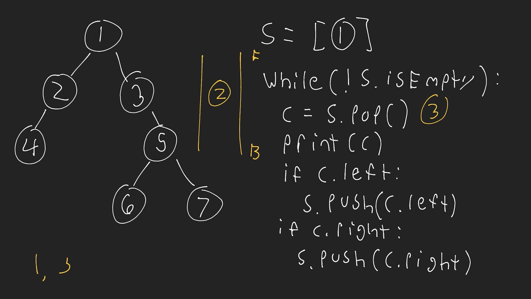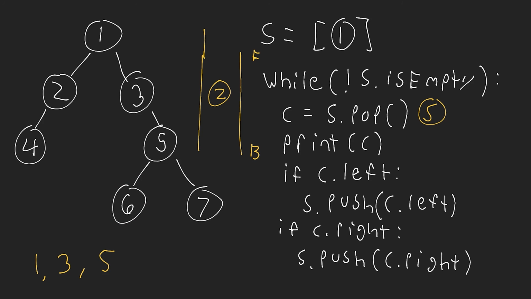All right, now we print out 3 because we're processing that element. We see if it has a left. If it does, we're going to push that left on. So it doesn't have a left, so we don't need to do that. We see if it has a right. It does have a right, which is 5. So we push that element onto the stack. Okay, now we are done here. Let's erase this and move to the next element. Okay, so now we're going to pop 5 off the stack. So pop that off. We're going to print it out. Okay, and then we're going to see if it has a left and a right. It does. It has a left and a right.